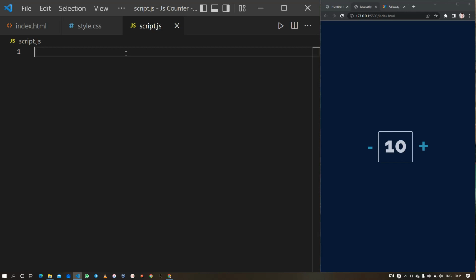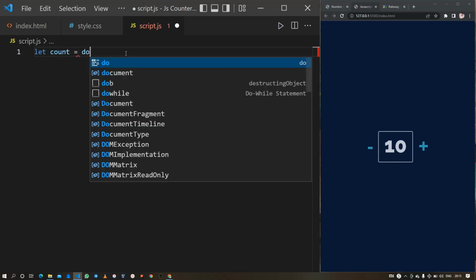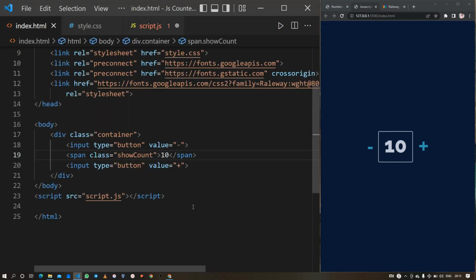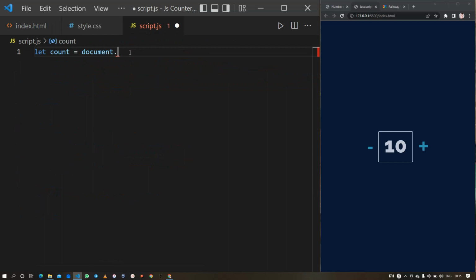So here in the JavaScript file, I am going to start by creating a variable by the name count and assigning it the value that I have passed inside this span element. First I will copy this class name from here, and then in this JavaScript file, document.querySelector, and then the class name.